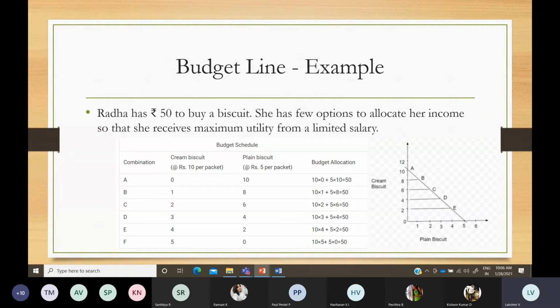Your assumption is that you are going to choose only 2 products, and you are going to spend on these 2 products only. You are not going to consider anything else, like your savings or investment. With your income, how you are going to allocate your money on these 2 products, only that you are going to consider under the budget line. The remaining left out portion, savings, all those things you are not going to consider here. Whatever money you have in your hand, you are going to allocate on these 2 products. So you are going to show the combination in that way.